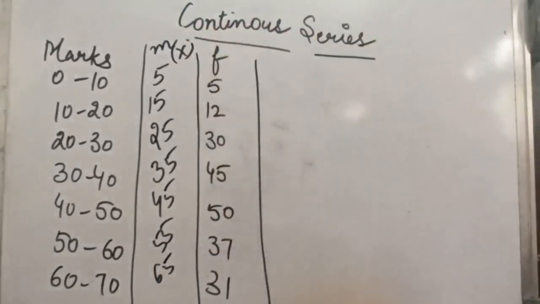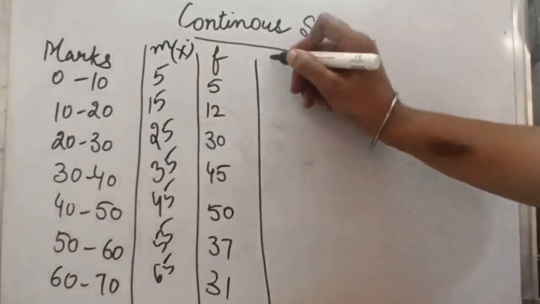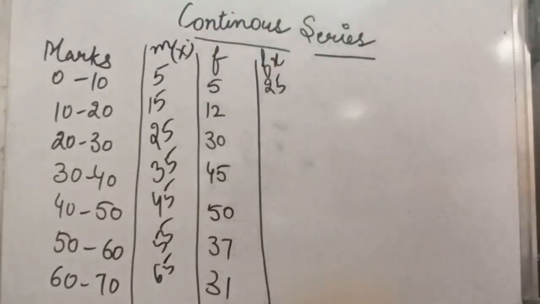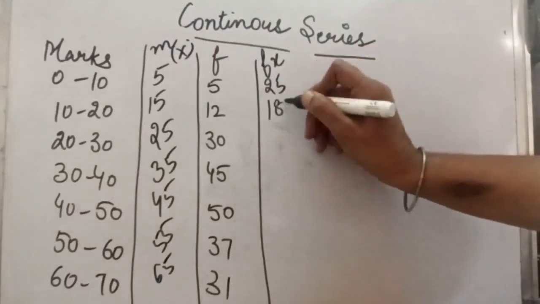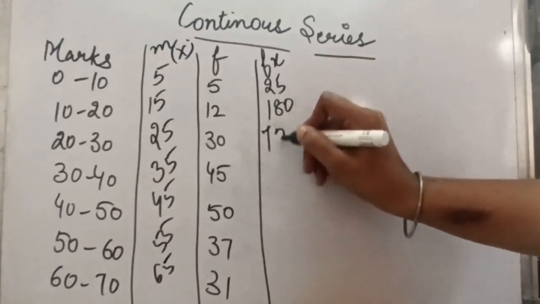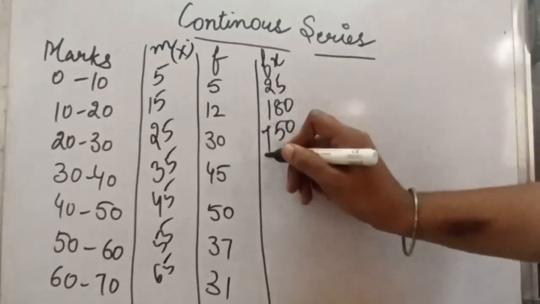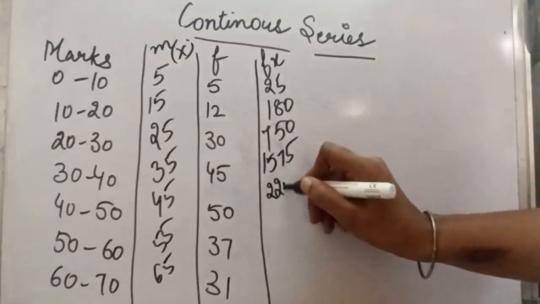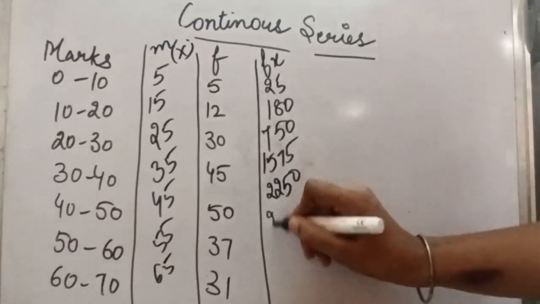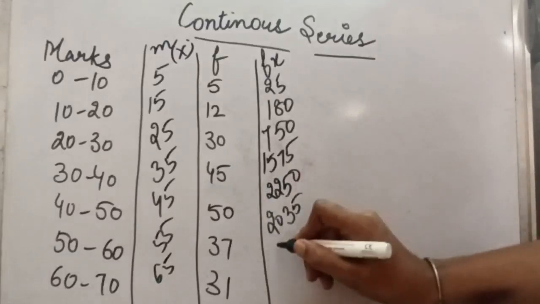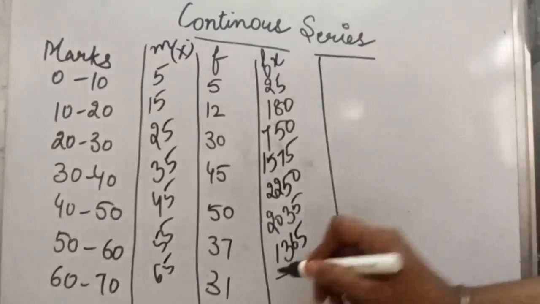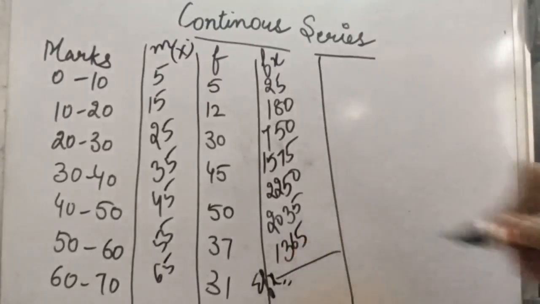Now this will be in the form of our discrete series, so we can move ahead as in the case of a discrete series. Now let us see the first formula, the direct method. So multiply f with x. We will be getting 25, 180, 750, 1575, 2250, 2035 and 1365. So when we add these, it will become sigma fx.